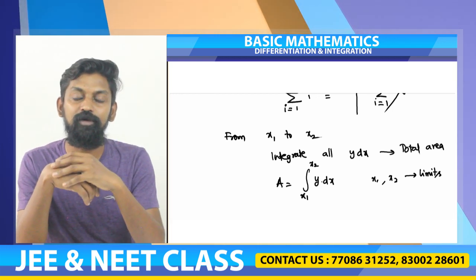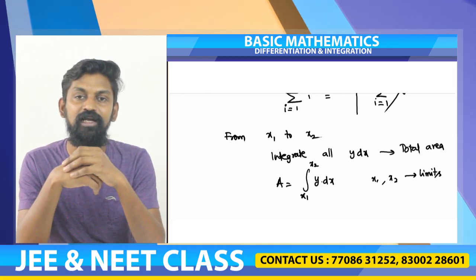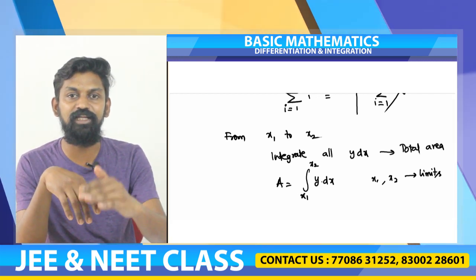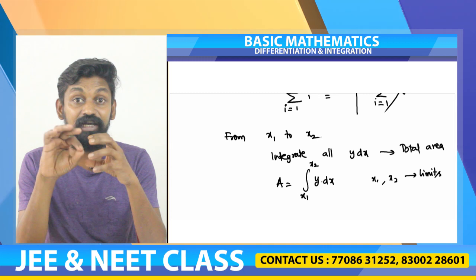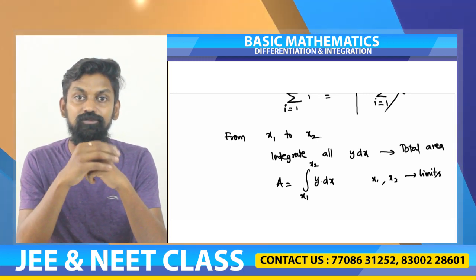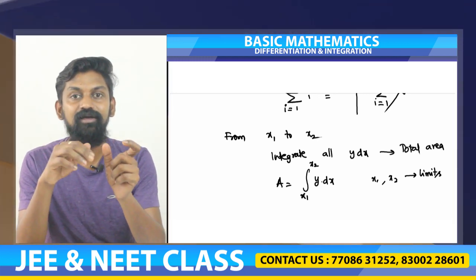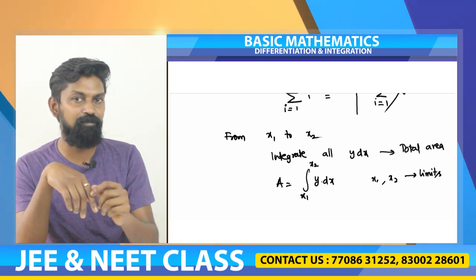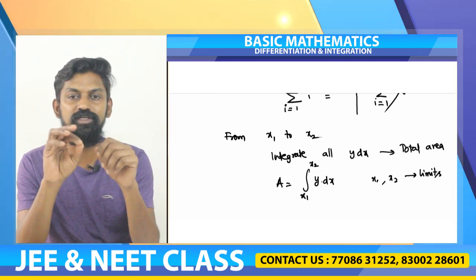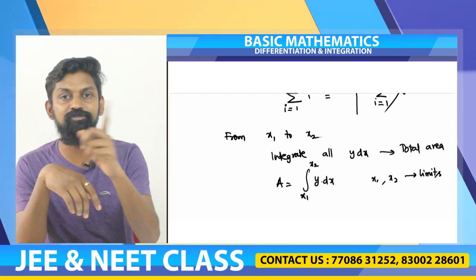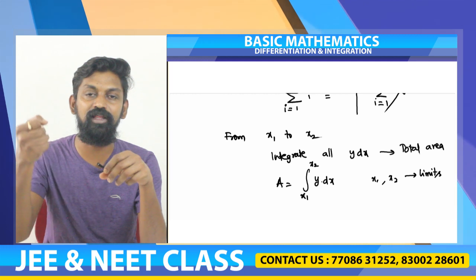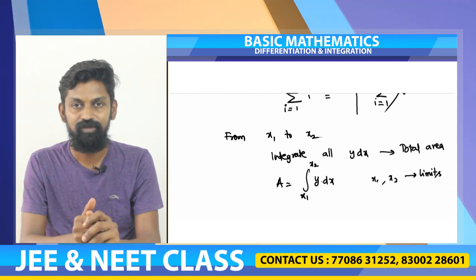Slope you will be able to calculate with the help of delta y by delta x if it is a straight line. If it is not a straight line, continuously changing value, infinite number of slopes will be there for a curve. So when that is there, you are finding with the help of differentiation dy by dx. When you are adding finite number, you are simply counting, so you are using sigma, the summation. But when you have infinite number of elements to count, since you cannot count, you are bringing all of them together and say it is integration.